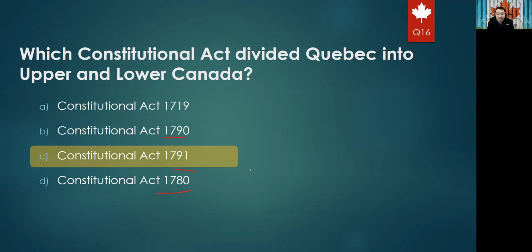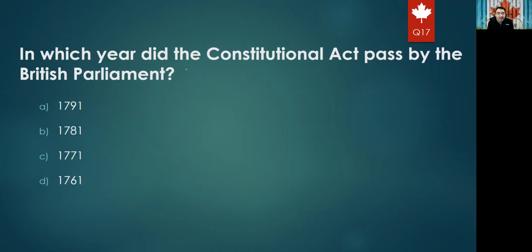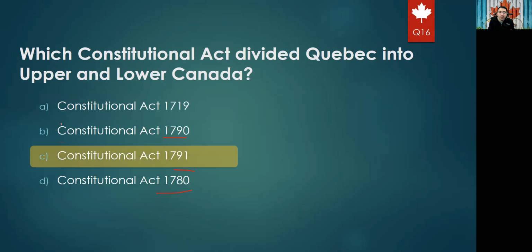Okay. Next question: in which year was the Constitutional Act passed by the British Parliament? This is another way of asking about the same thing. Which year was the Constitutional Act passed by the Parliament? 1791, 1781, 1771, 1761. Again, the right answer is 1791. This question and the previous one are two different ways to ask about the same thing, which is the year of the Constitutional Act. Okay.